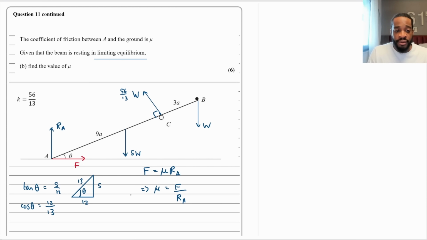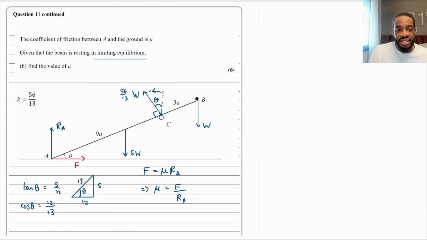Well, we need to resolve, don't we? So firstly, if I look at all of my forces, 1, 2, 3, 4, 5, 4 out of 5 of them are either vertical or horizontal. Only one that isn't is this reaction at C. So I need to put this into its components. So I'm going to do this. Vertical line like that, horizontal line like that. This angle here is always theta.